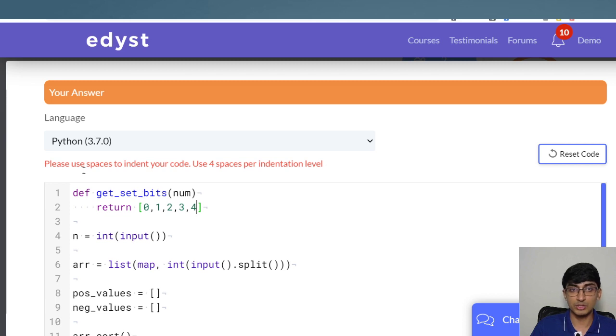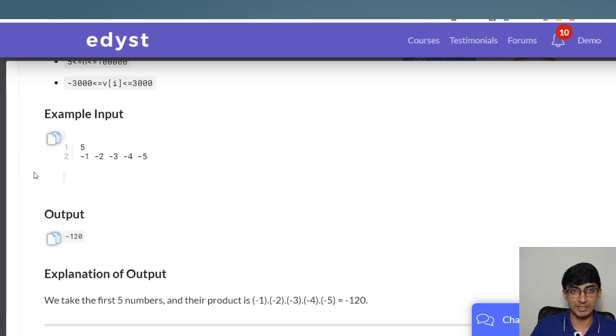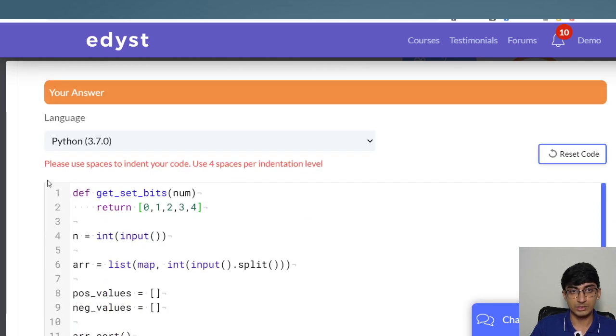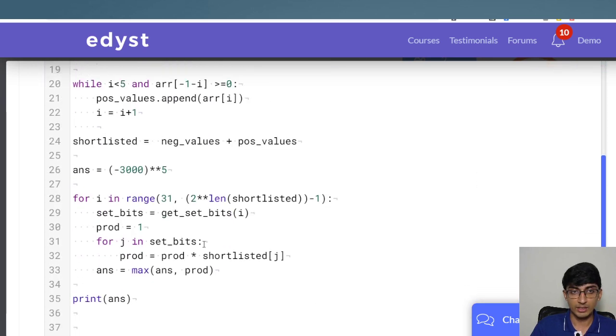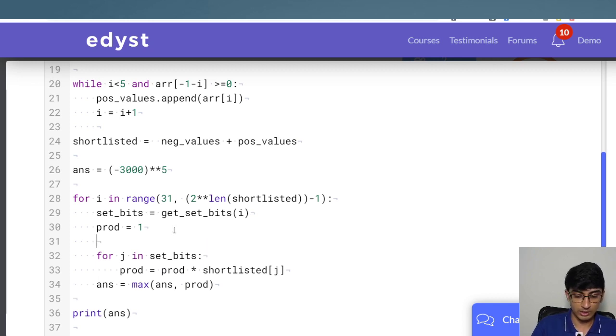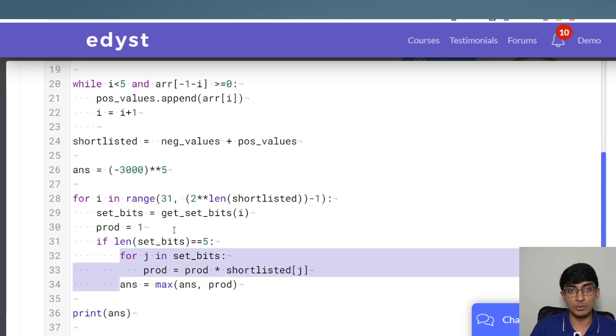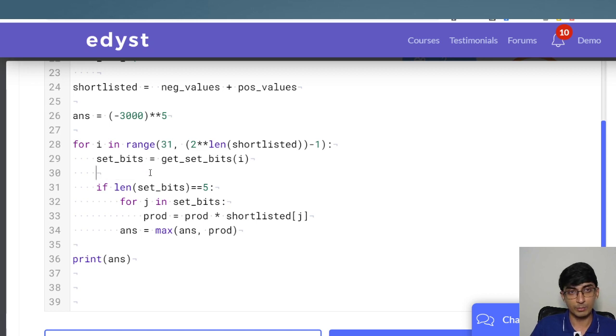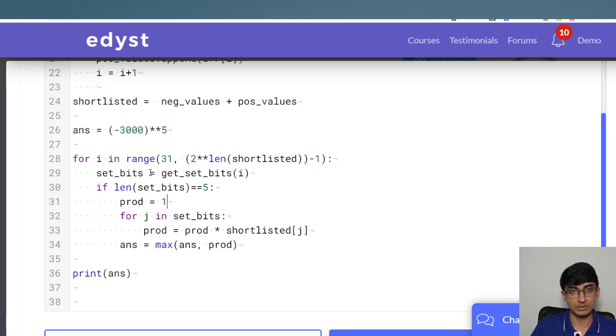Let me just return this because in our given sample test case there are only 5 numbers, so we are obviously supposed to return all 5. And one more thing, we have to do this if length of set bits is equal to 5, because we have to only check all 5 numbers. Otherwise we'll end up selecting 10 numbers and so on. So if length of set bits is equal to 5, then do this, and answer is equal to this one. Let's move the prod also till here, that just makes more sense.